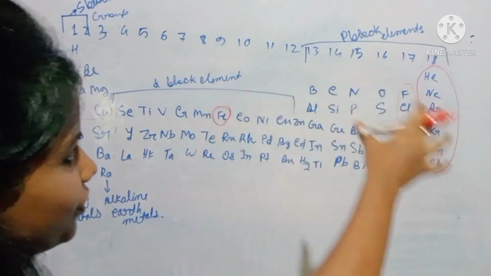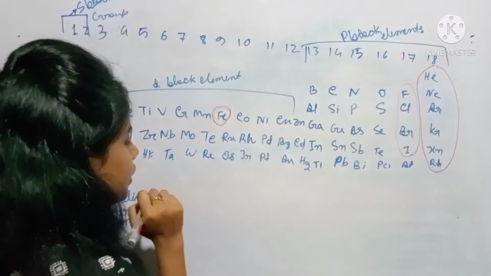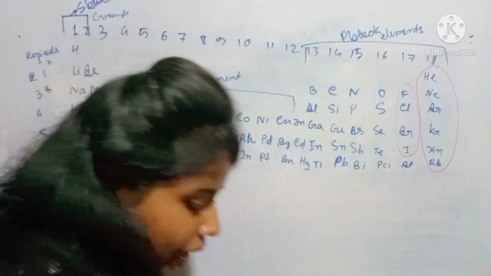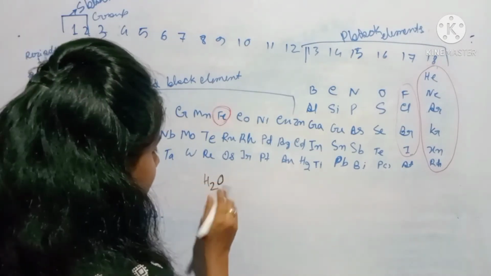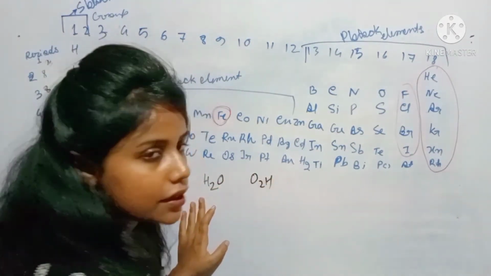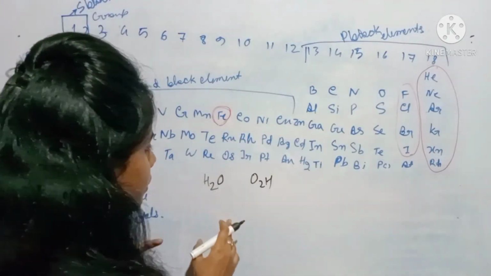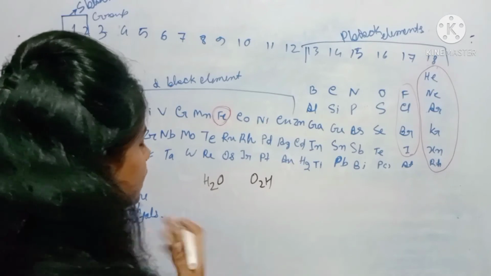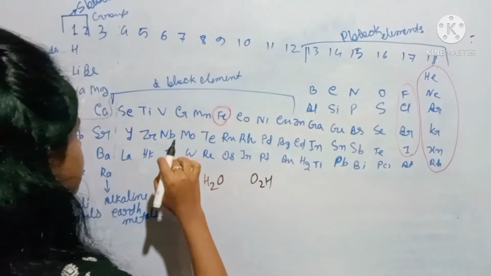Now why have I written those things? Because the question is why the formula of water is H2O. Why is it not O2H? For that I want to tell you why this bonding happens. See, oxygen is in which period?